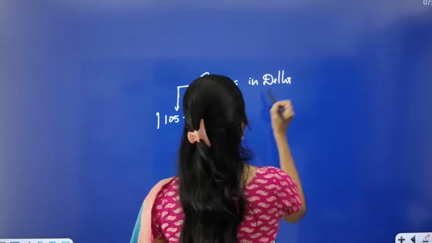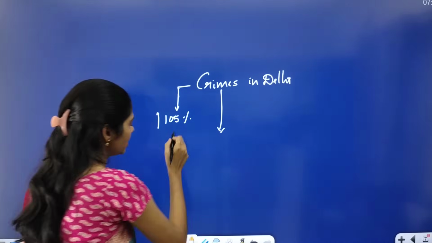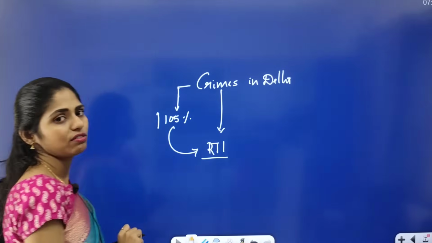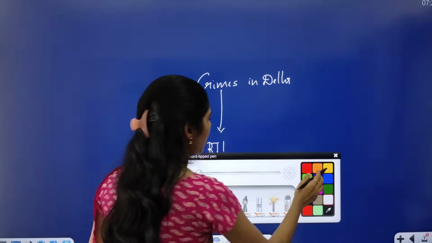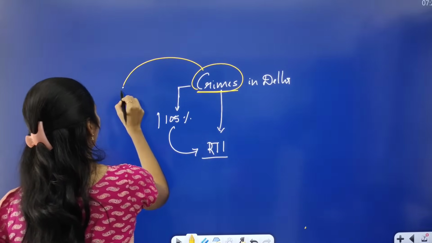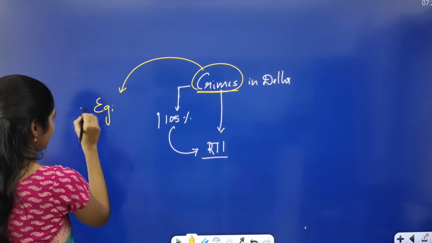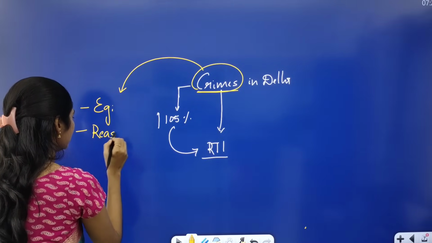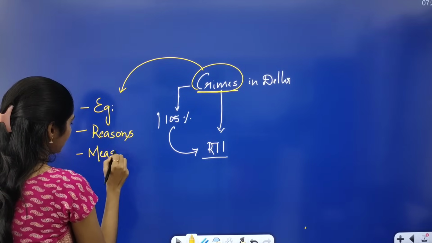We got this information because of the filing of an RTI, that is the Right to Information Act. Here we have to see the different dimensions. For example, it is talking about crimes, so you have to see which types of crimes, with some examples. You have to see what the reasons are, and what possible measures can be taken.